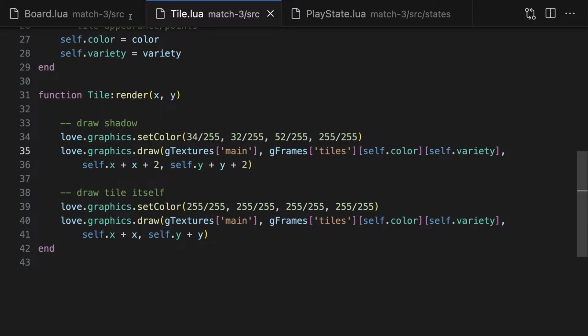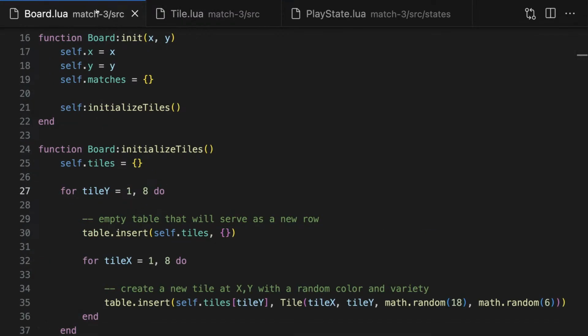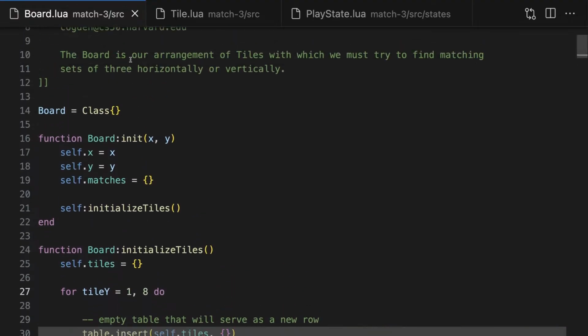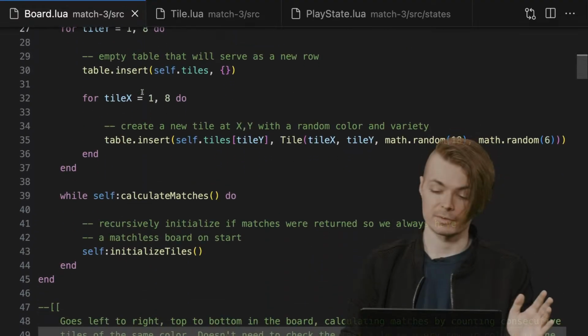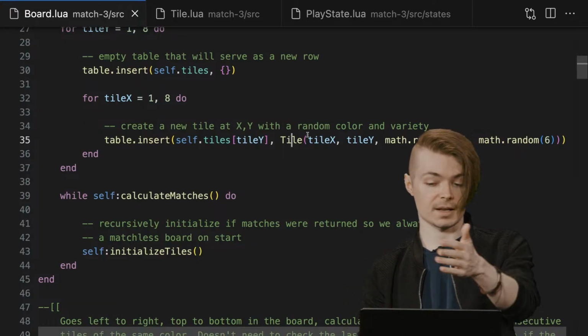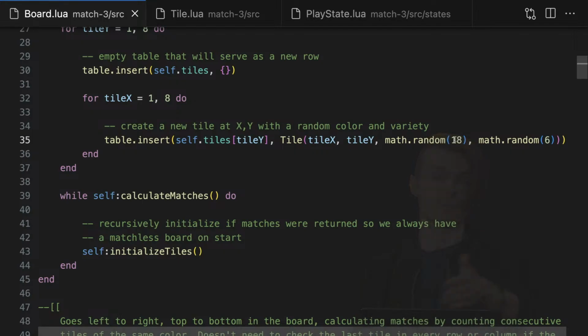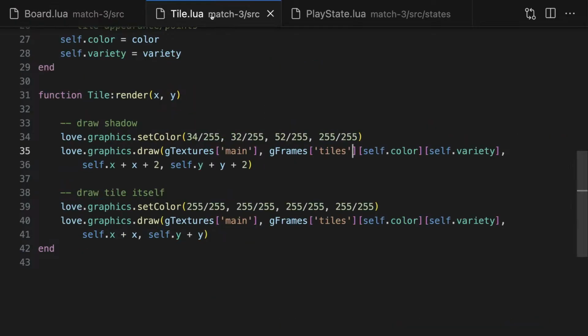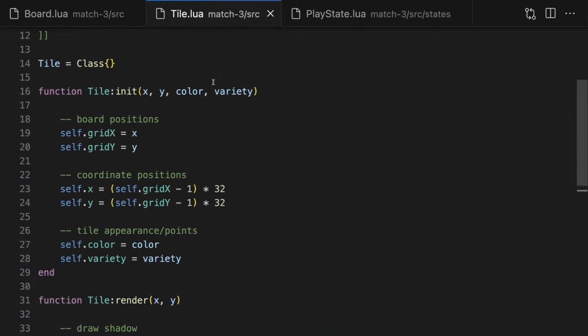So that's tile. Board is a bit more complicated; Board's got a lot more going on for it. It's got the actual initializer, very similar to what we've looked at previously, except now we'll see that our constructor for tile takes in a random number between 1 and 18, which is the color range, and then math.random 6, which is the variant or variety range. So again, if we look at tile, that's what the constructor does here: it just takes an x, y, a color, and a variety, and that's what gets stored here.